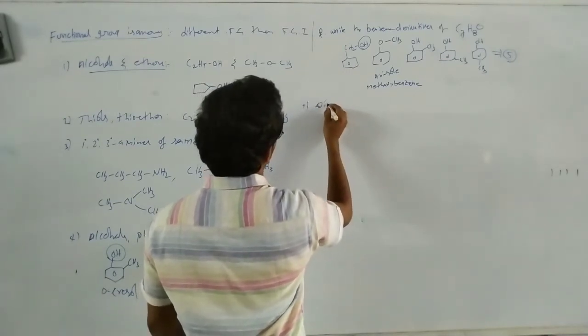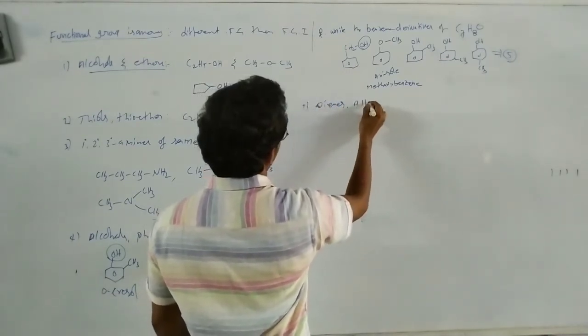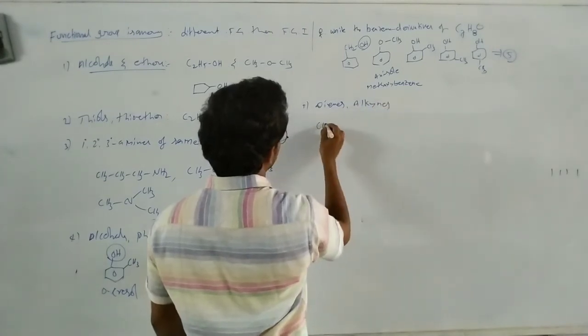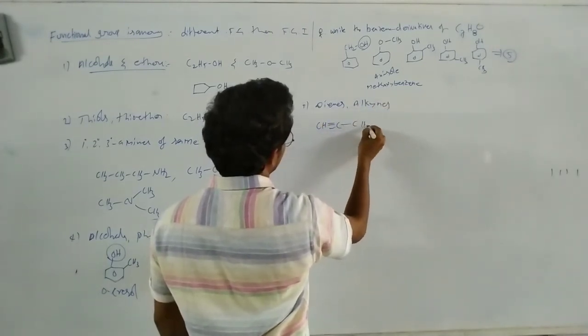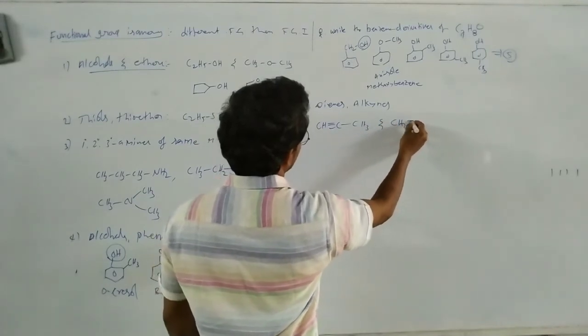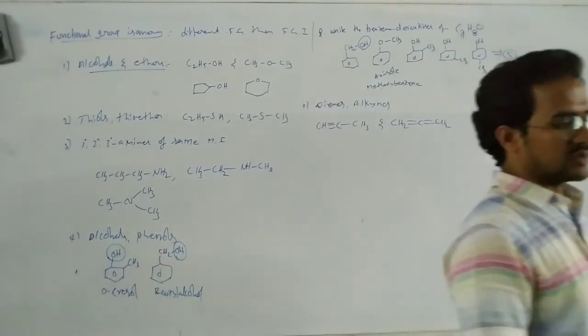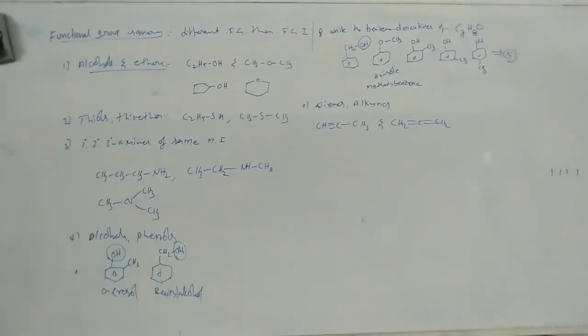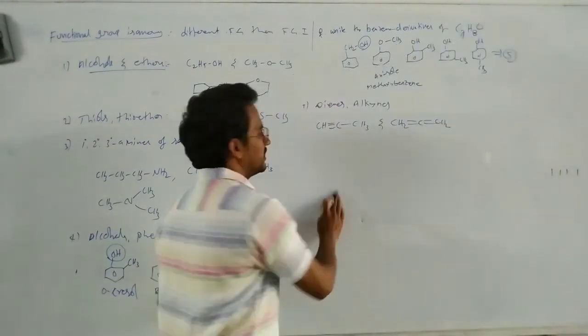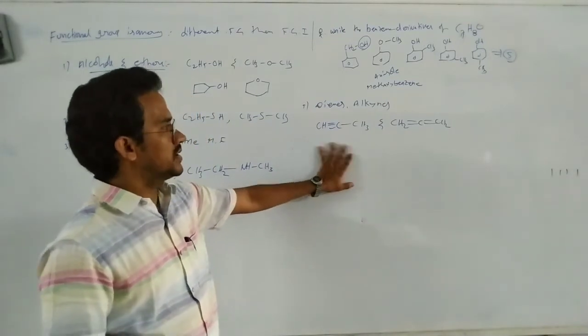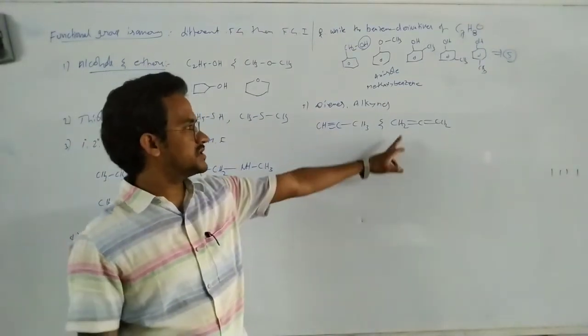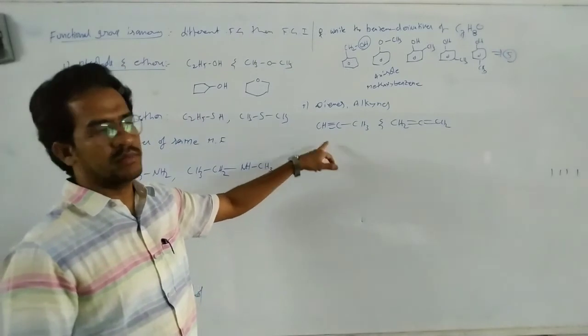Okay, fifth one. Dienes and alkynes are considered functional group isomers. CH2=CH-CH=CH2 and CH3-C≡C-CH3. These are also considered as functional group isomers. Dienes and alkynes are considered as functional group isomers. Very, very important point this one. This is alkyne, triple bond is the functional group. Here double bond. The properties depend on the double bond. Here properties depend on the triple bond.